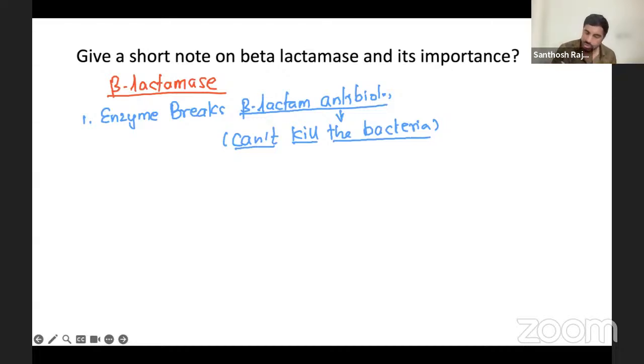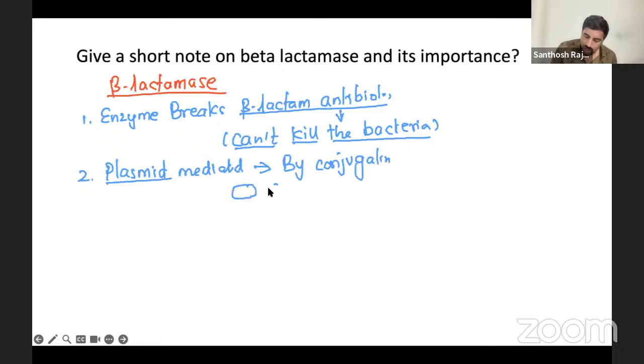Now, this is the first point. These are basically plasmid mediated. They are transmitted from one bacteria to another by conjugation. If you remember, in general bacteriology, we spoke about two bacteria forming a conjugation, and this resistance is transferred to another one.